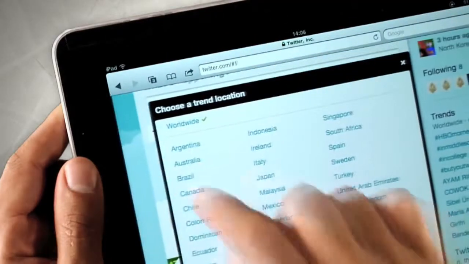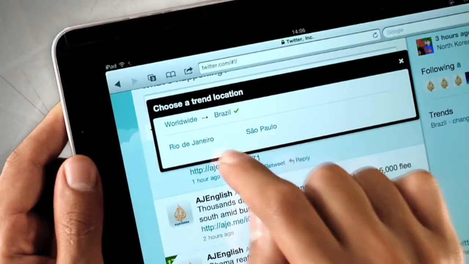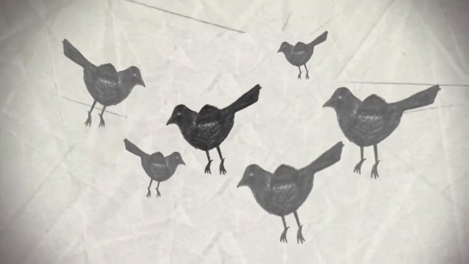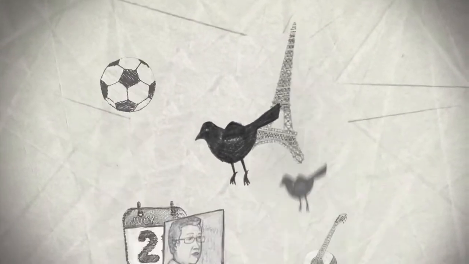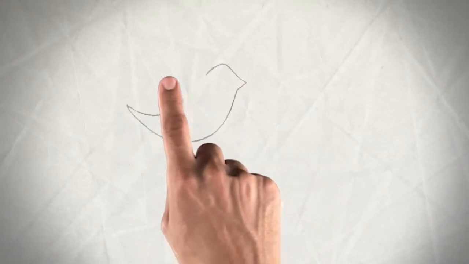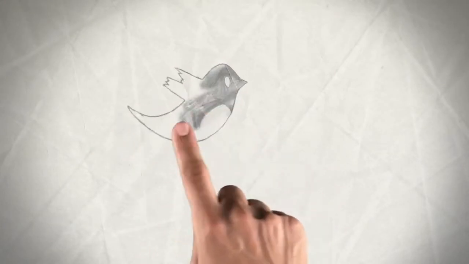One final thing to know about is trending. When something becomes really popular and lots of people start tweeting about it, then it's become a trend on Twitter. A trend can be anything: a person, place, date, or even an event. So there you go. That's everything you need to know to get started. So go on, get tweeting.